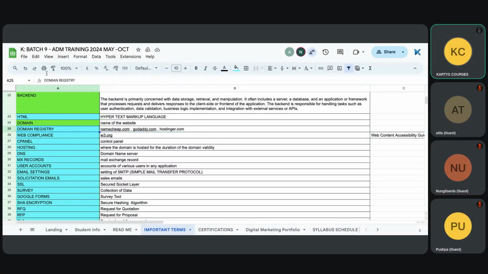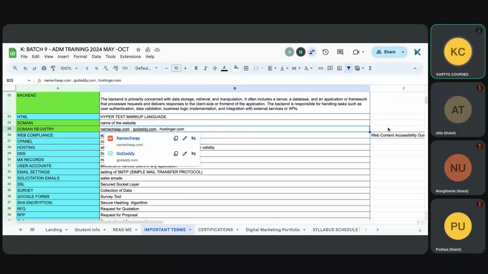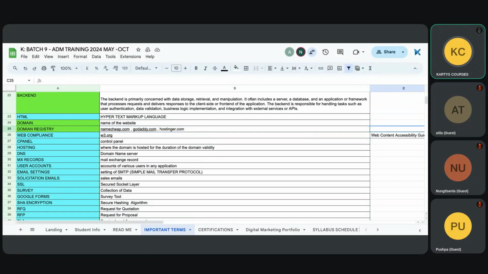Now you tell me, what is the difference between Hostinger, GoDaddy, or Namecheap? Everybody is exactly the same. They will have different customer service and slightly different pricing, but technology-wise they're completely the same. They're just reselling the domains.